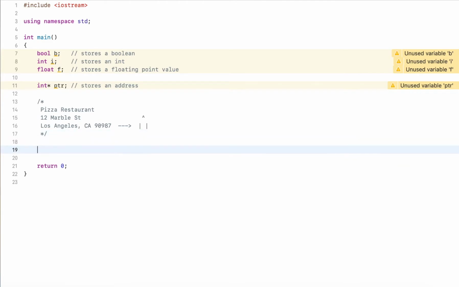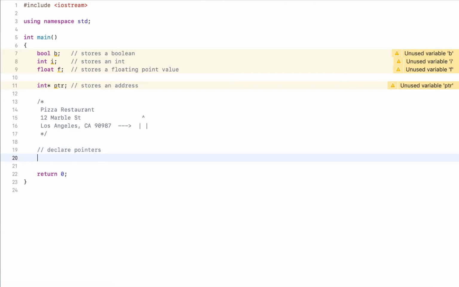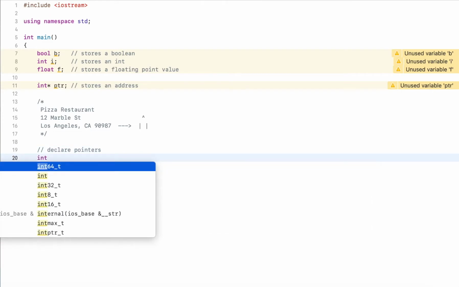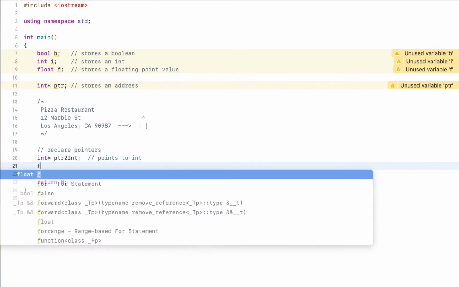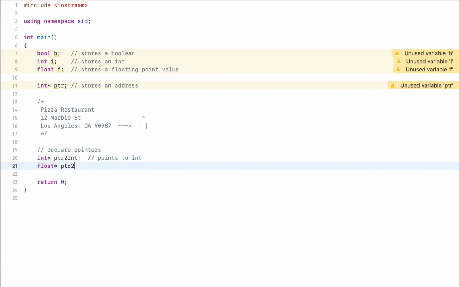So with that in mind, let's see how we declare pointers. For example, int star is a pointer to an integer. Or float star, pointer to a float. This one points to a float.